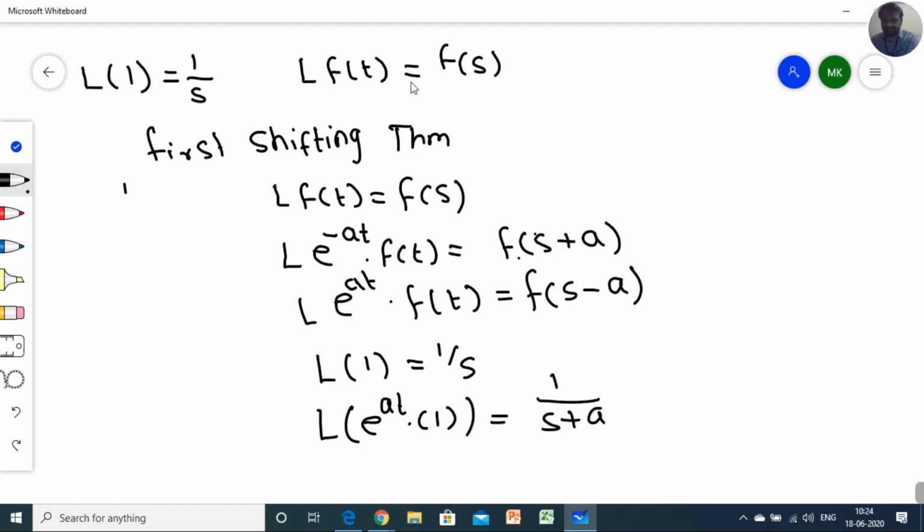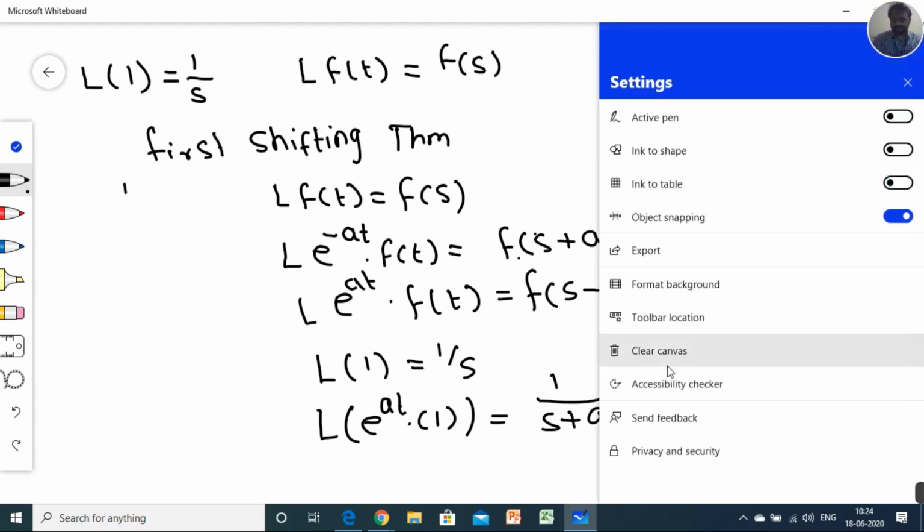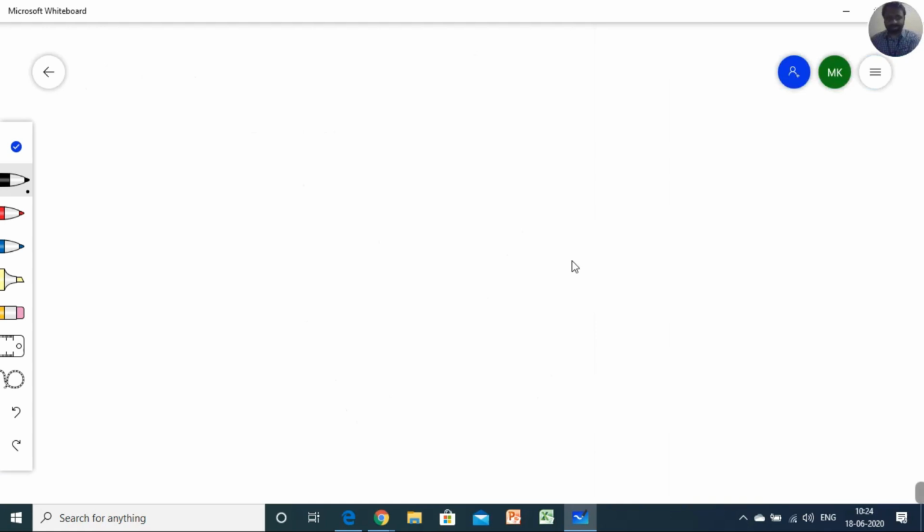Next I am just going to show that in all the formulas, Laplace of e raised to at into cos of bt. So we just saw that cos at, Laplace of it is what? s upon s square plus a square. I'm just taking two steps here.